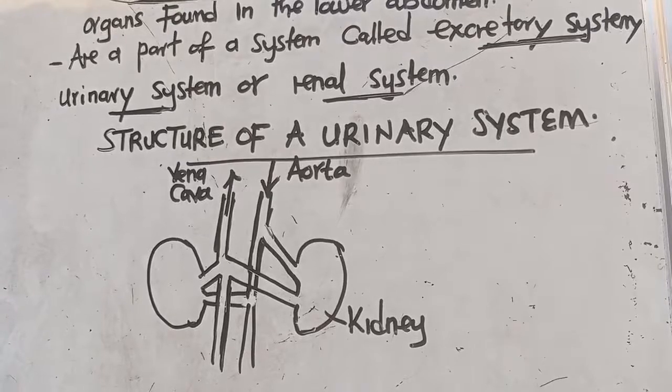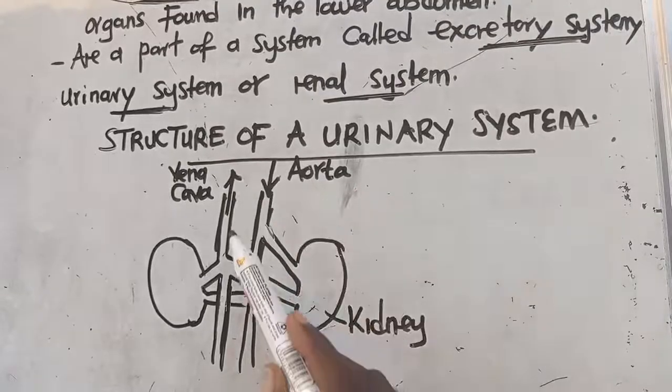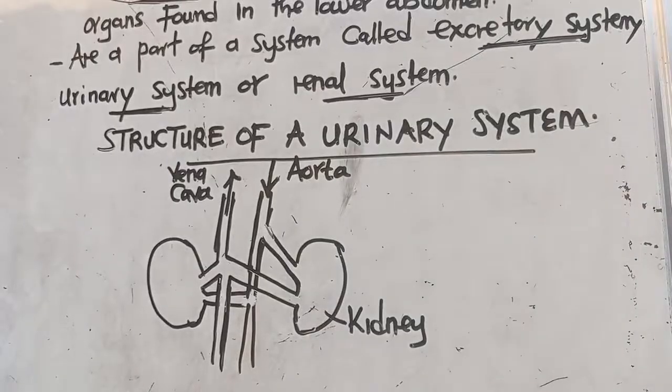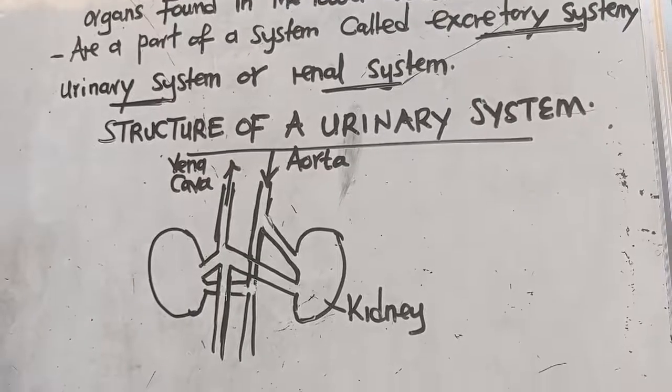So you need to understand that the aorta carries oxygenated blood, while the vena cava, this one, is taking blood to the heart before oxygenation. So meaning it is carrying what? Deoxygenated blood. That is what you have to understand.